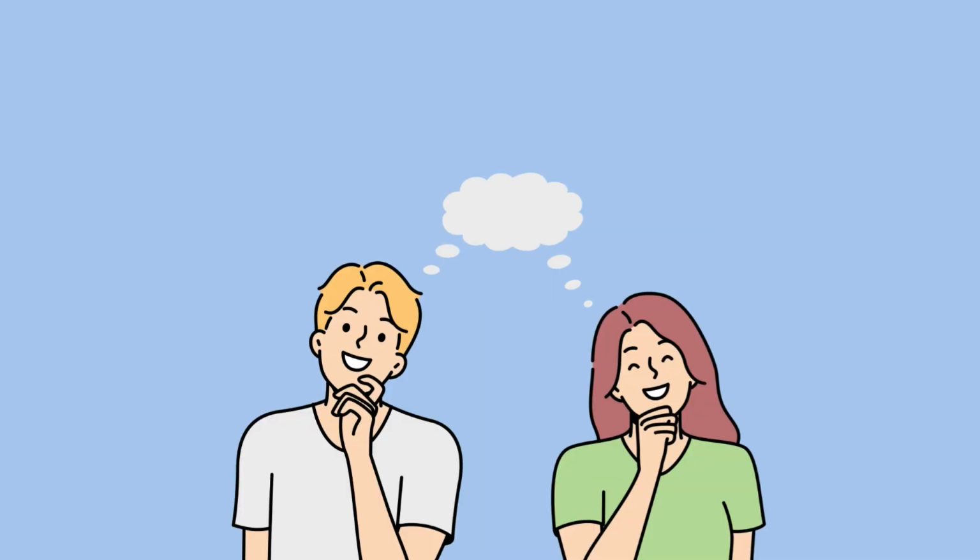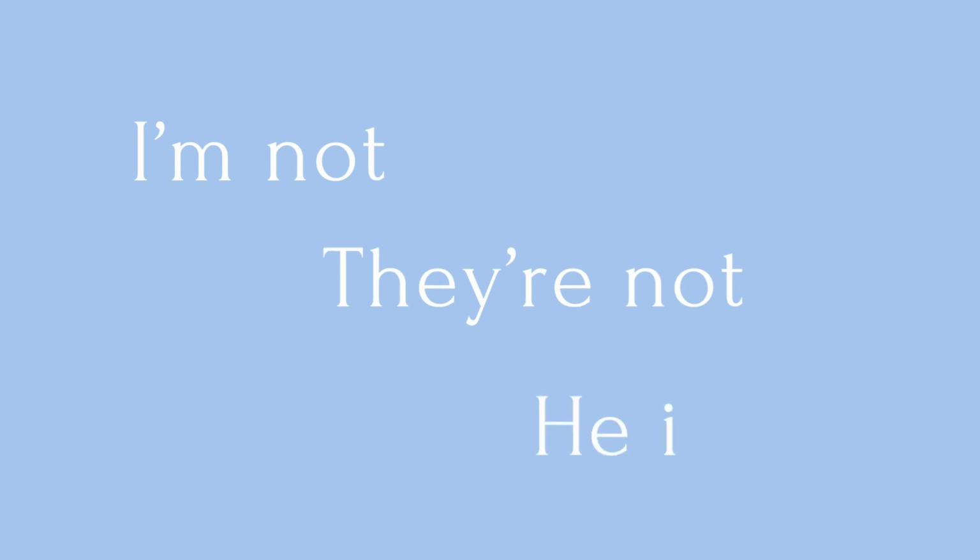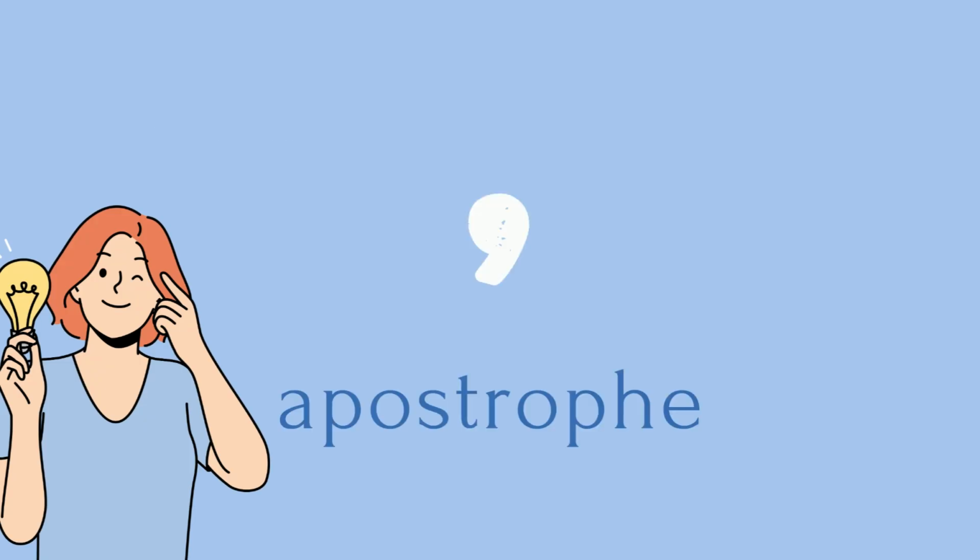Keep in mind that using short forms like I'm not, they're not, or he isn't are for casual speech. But don't forget to use the apostrophe between the N and T in isn't, or in the contraction I'm not.